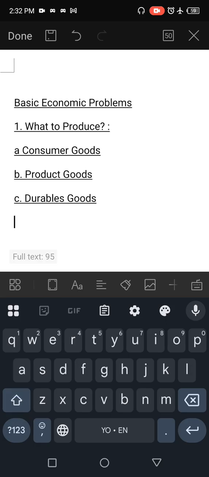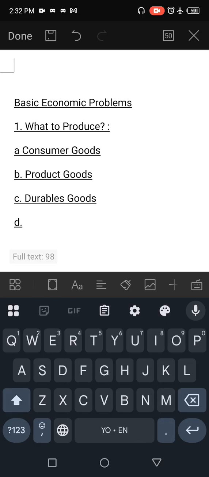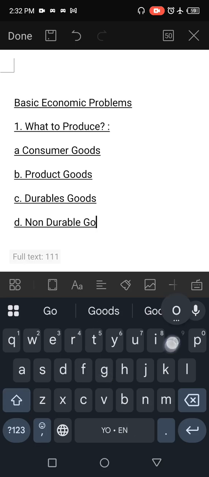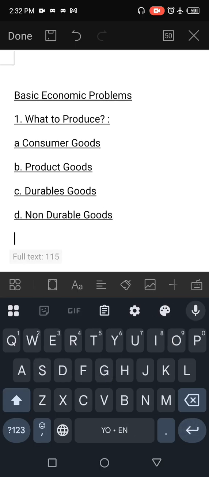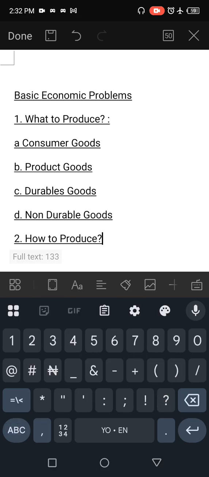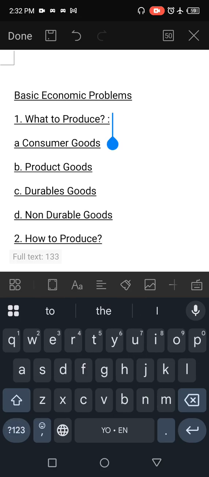You see, we have solved the number one question of what to produce by identifying the needs of the consumer. Now, we'll move to number two, which is how to produce.